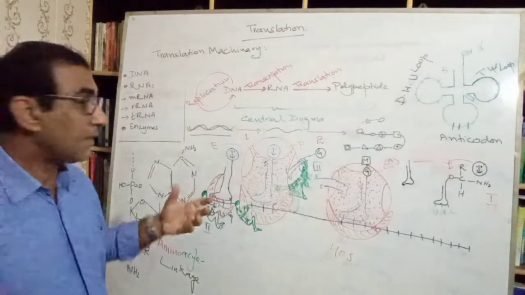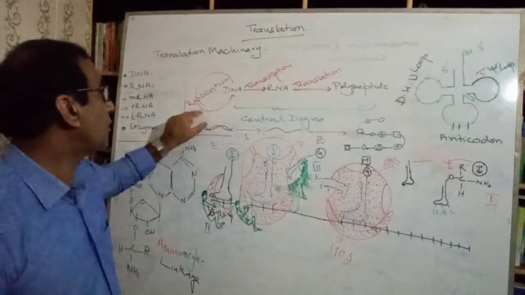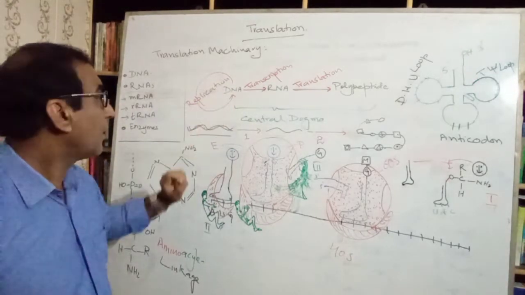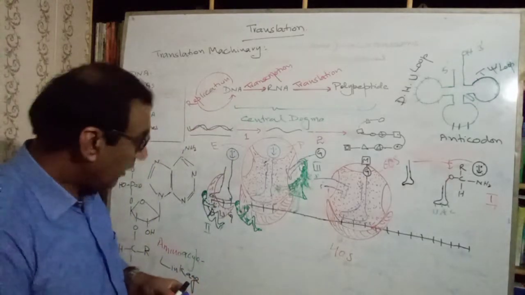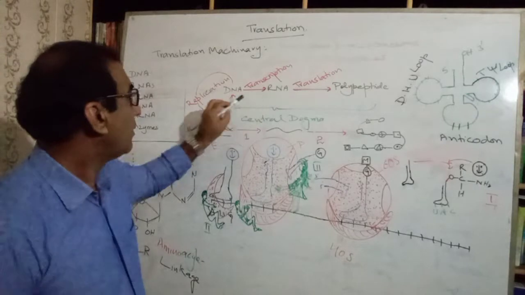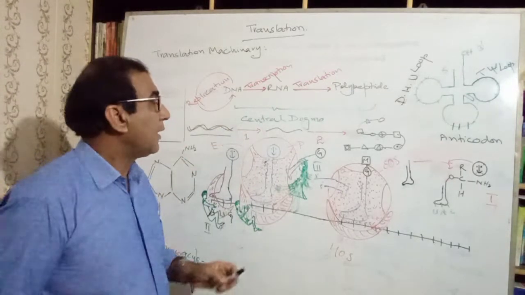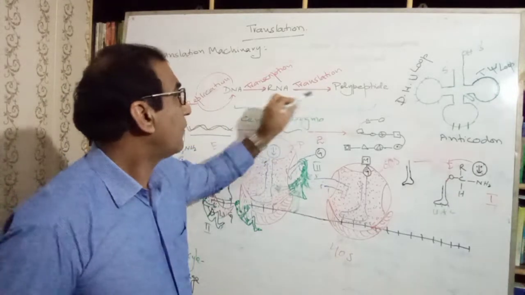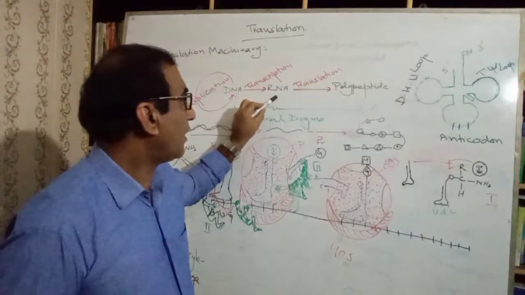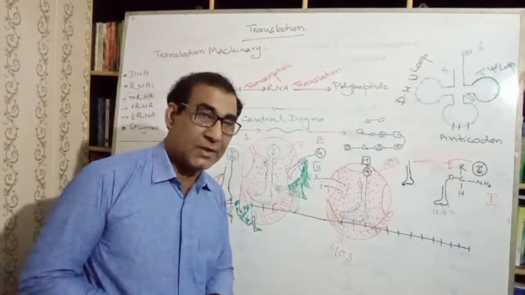You have already studied that the formation of DNA from DNA is known as replication, and the formation of an RNA molecule from DNA is known as transcription, and the formation of a polypeptide chain from an RNA molecule is known as translation. Today, the topic of our discussion is translation.